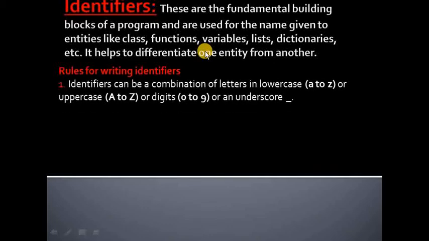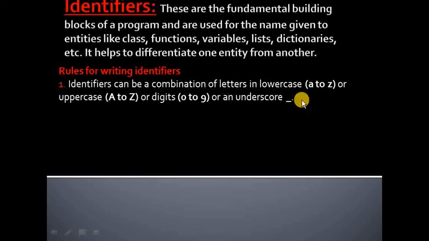First of all, identifiers can be a combination of letters in lowercase or uppercase, digits, and underscore. Means in an identifier you can have small letters, capital letters, digits and underscore. Underscore is the only special character that is used to write the name of any identifier.